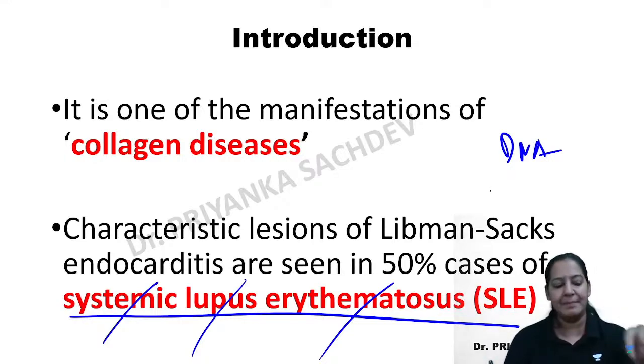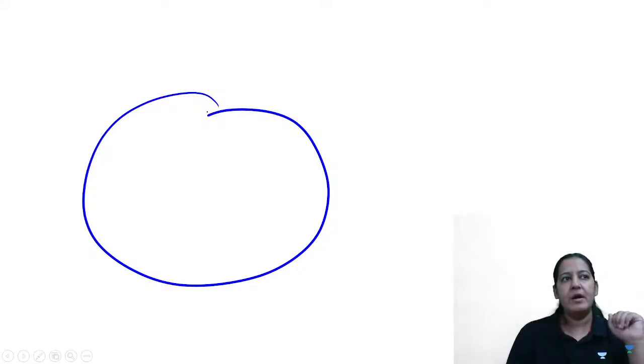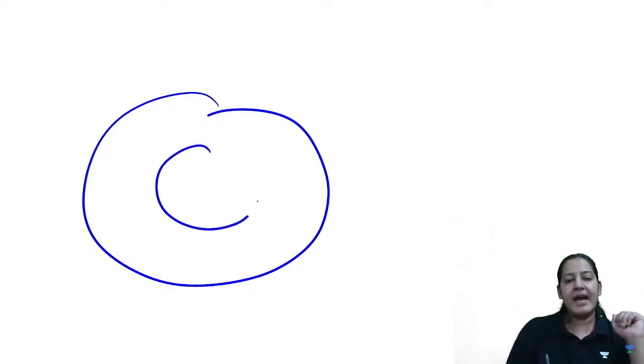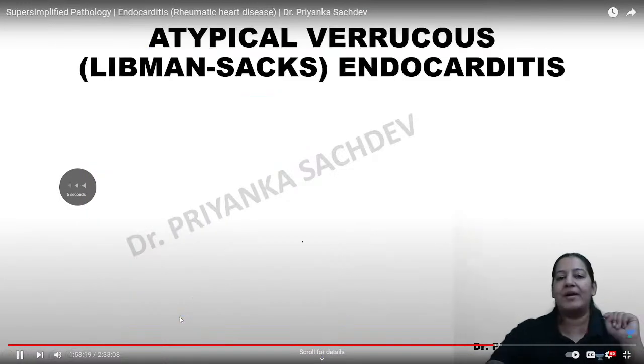What is SLE basically? You may be knowing that the body is made up of cells. From head to toe, we are made up of cells, right? And inside the cell, this is the nucleus.